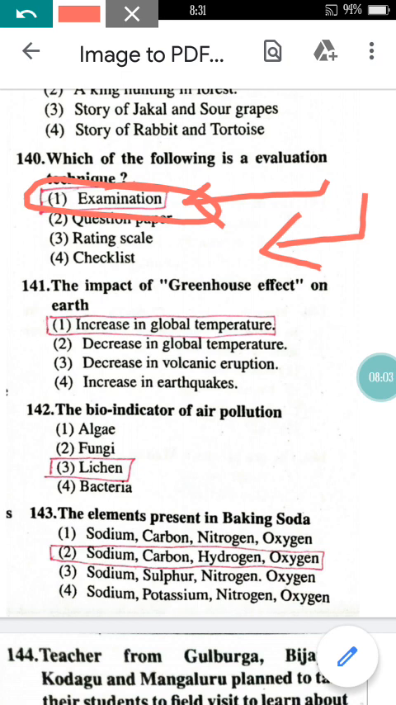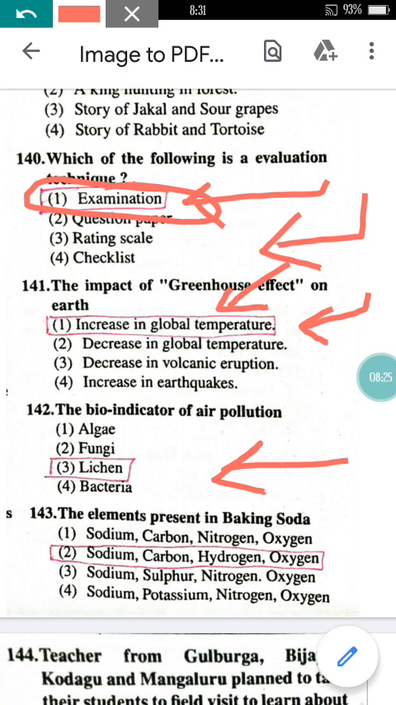Now come to question number 141. The impact of the greenhouse effect on the earth, right? What is the impact of the greenhouse effect? It tends to global warming. Global warming is nothing but the increase in the global temperature. It is becoming the reason for heat in the earth.